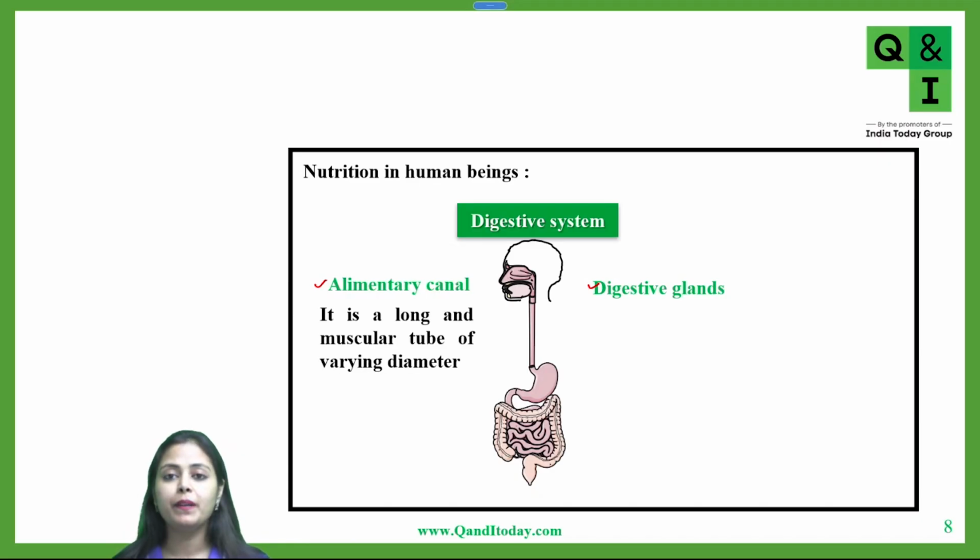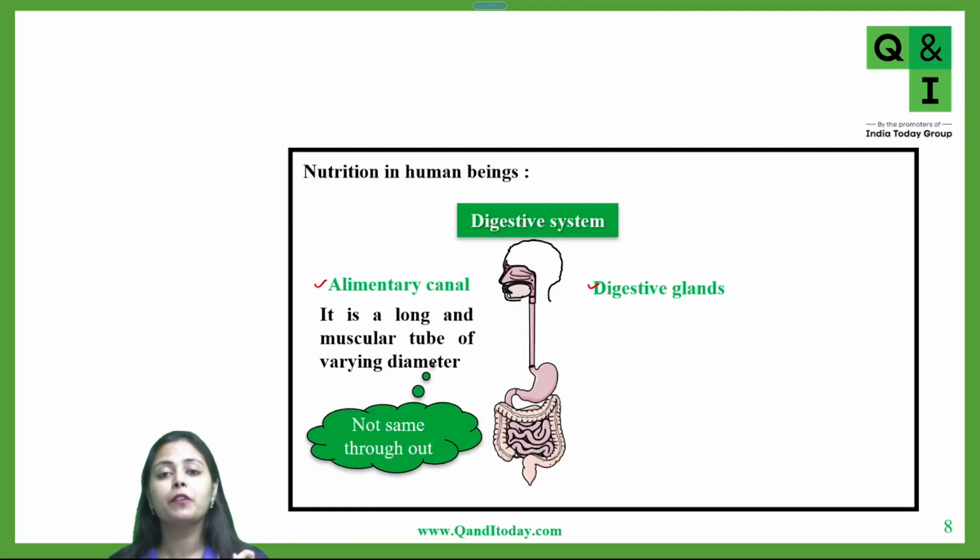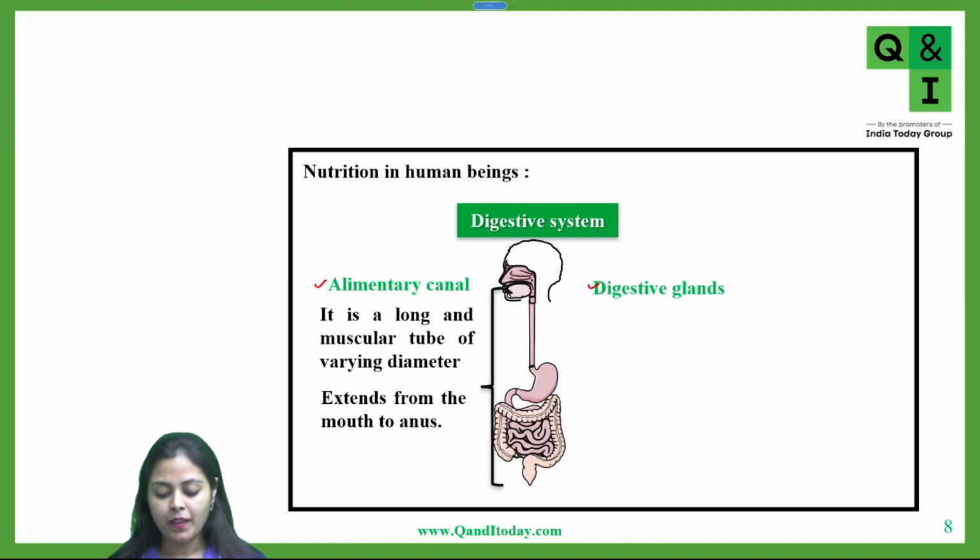So basically, the alimentary canal is a long tube which runs from your mouth to your anus, and it varies in diameter in different parts of the body. That means the diameter of this alimentary canal is not the same. It extends from mouth to anus.